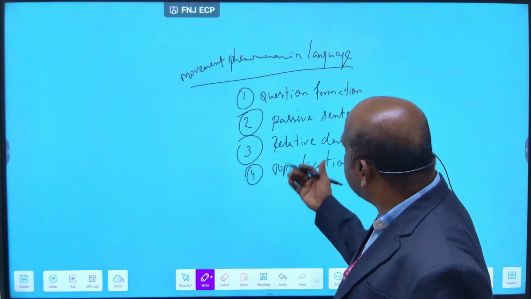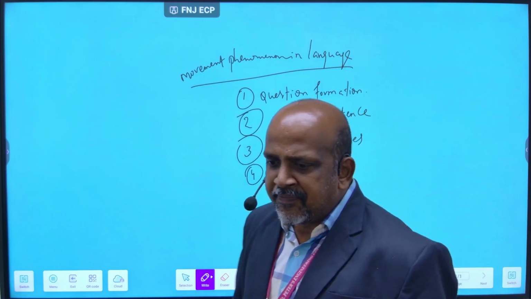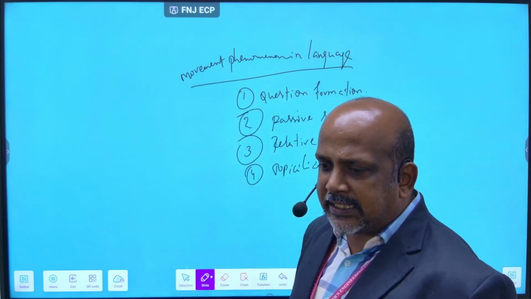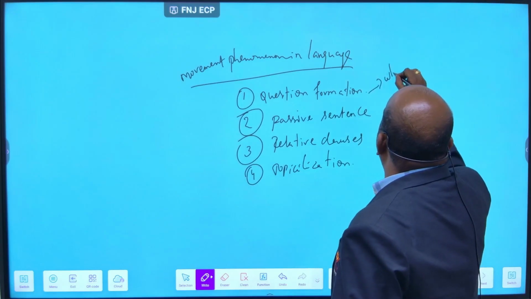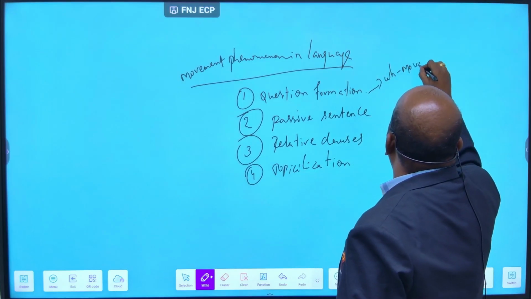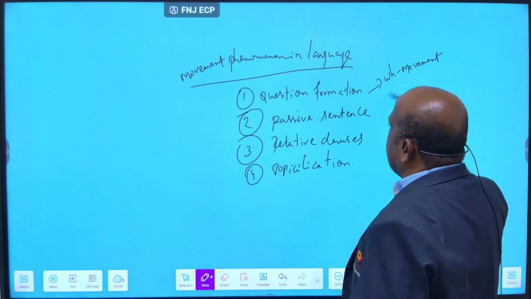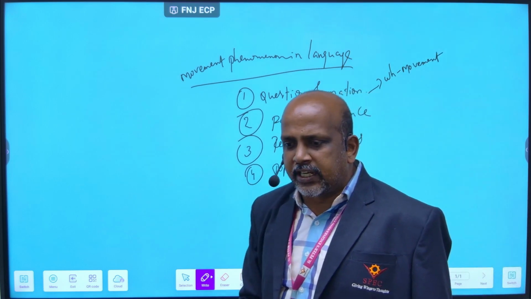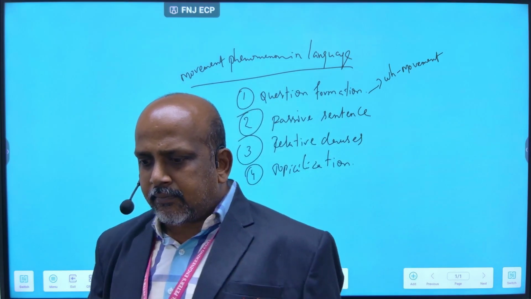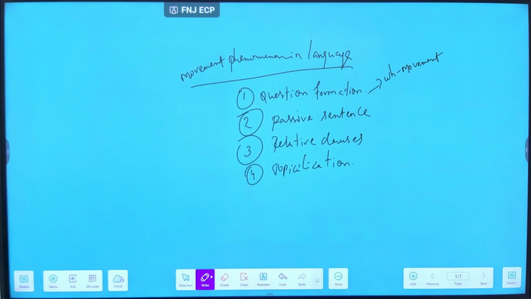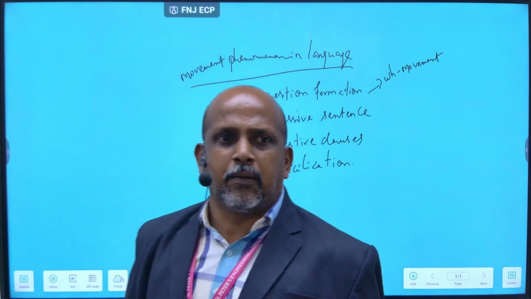Next, in question formation there will be WH movement. That is the question formation. For example, I will give "John bought a book."